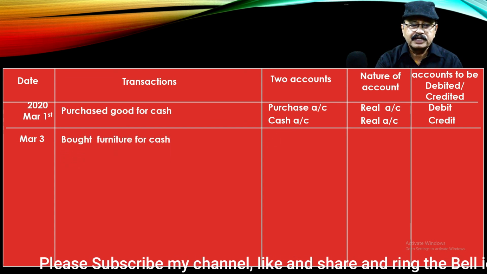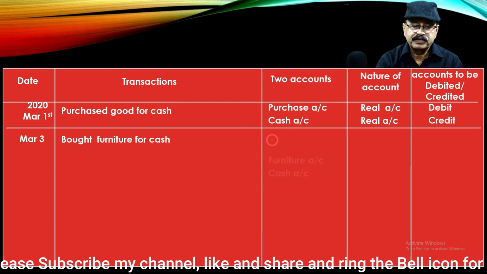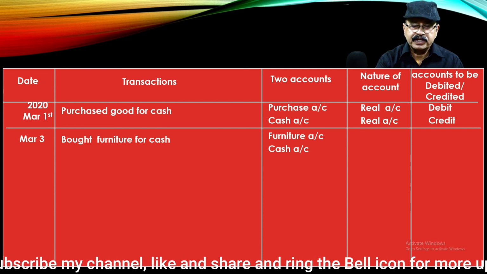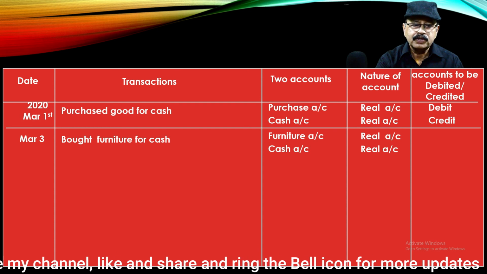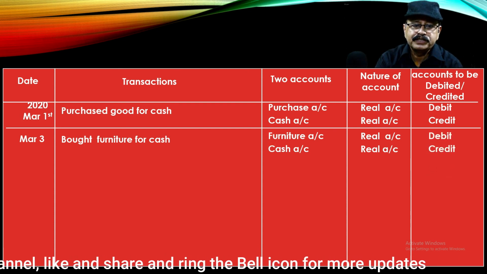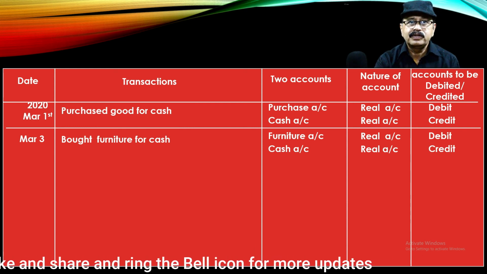Then the second transaction, March 3rd, bought furniture for cash. In this transaction also we should identify two accounts. Here we can identify one is furniture and the second one is cash. Okay, so furniture and cash both are real accounts. Why? Because both are assets. Then bought furniture means furniture is coming in, so furniture account is debit. Then we are paying cash, cash is going out, so cash account is credit.